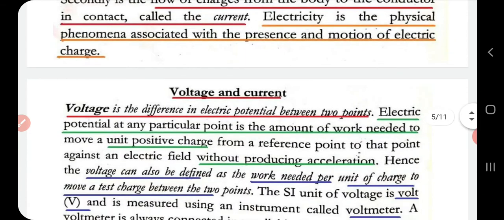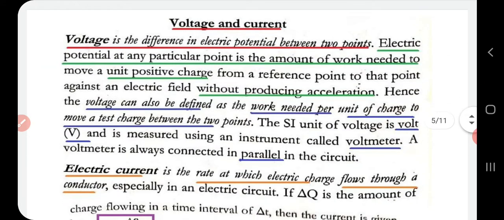Next is voltage and current. What are the definitions? Voltage is a difference in electric potential between two points. And what is electric potential? The electric potential at any particular point is the amount of work needed to move a unit positive charge from a reference point to that particular point against the electric field without producing acceleration. That is the amount of work we have to do to move a unit positive charge from a reference point to a particular point in the electric field without producing any acceleration.